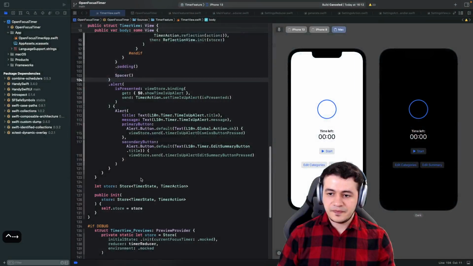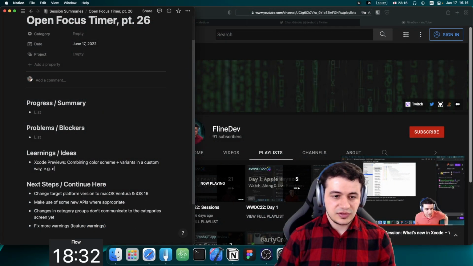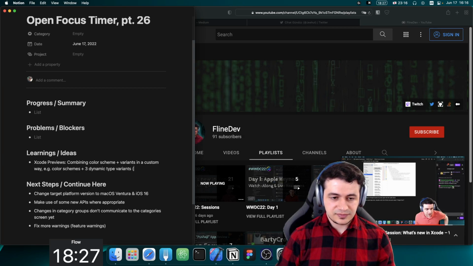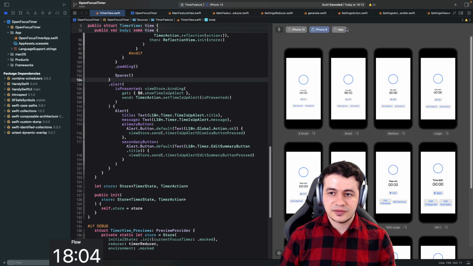For example, I can set up that I want to have color schemes plus three dynamic type variants. So I would have in total 6 previews. Another nice thing would be if I could select them all, multi-selecting them so I can see them all. That would be nice.